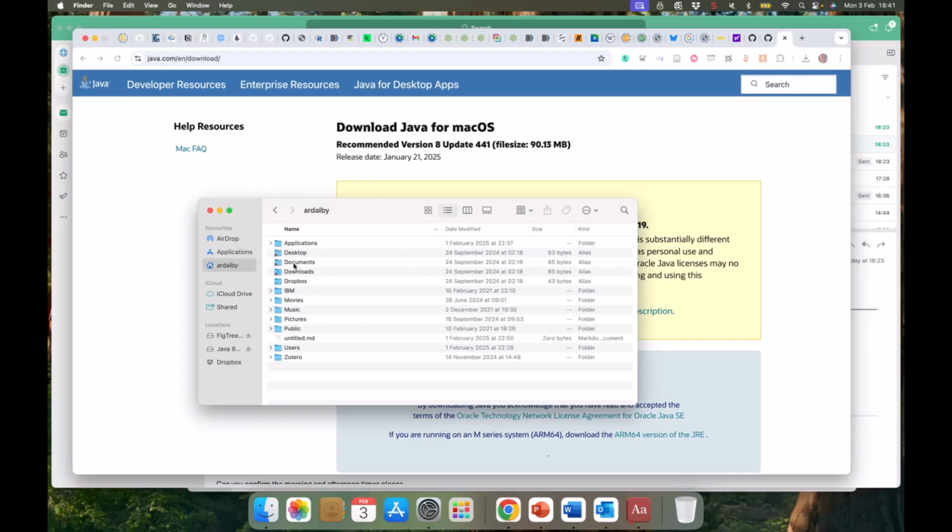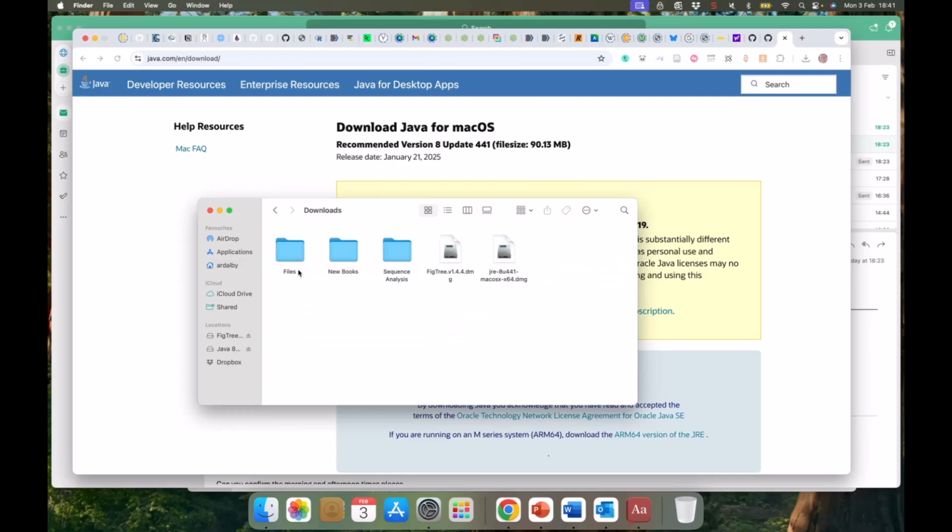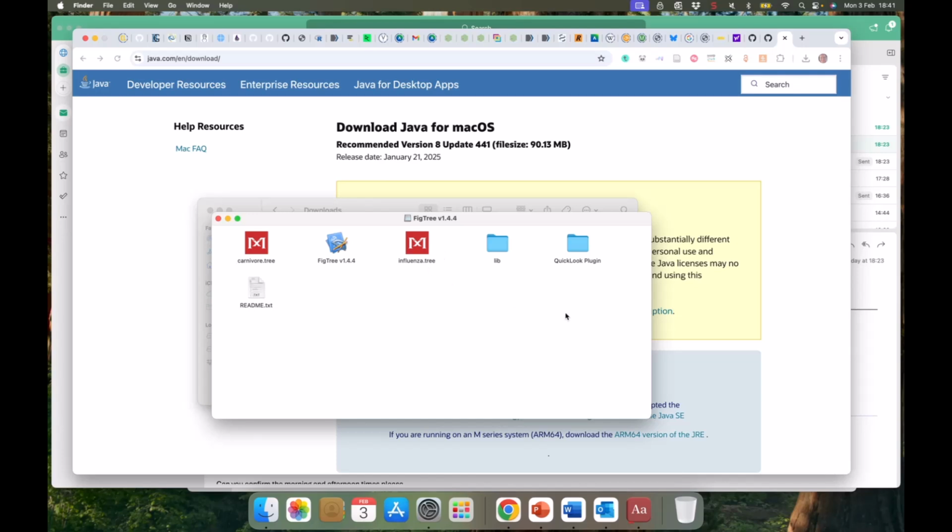The issue now is that it hasn't copied the files onto the Mac from the installation. I went to the Downloads folder and opened the installation file from there. I copied the files from the window that opened. I then created a new folder called FigTree, and I pasted the files into the new directory.